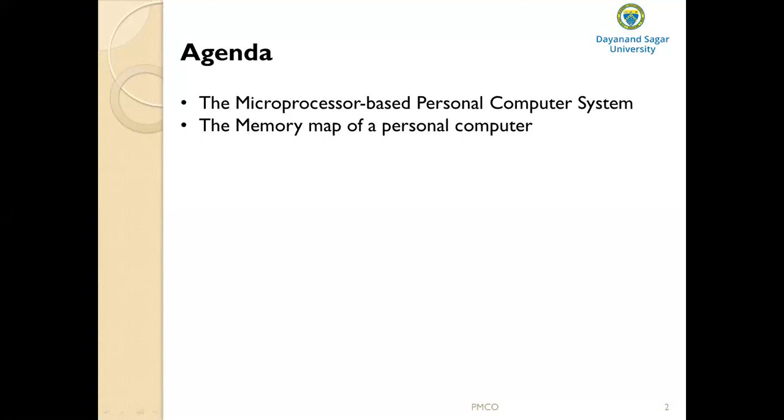That is the idea behind this. After this, we have Core i3, Core i7. So that is about the evolution of the microprocessor.